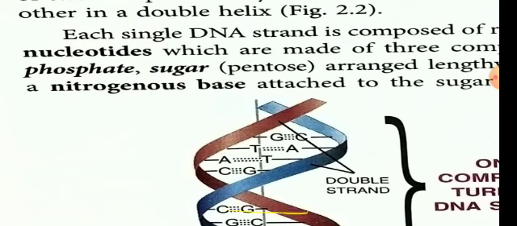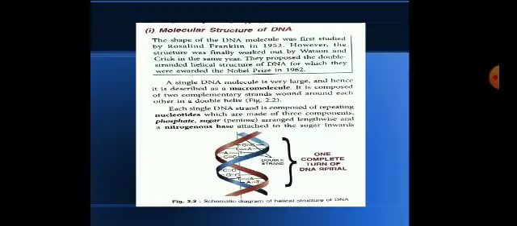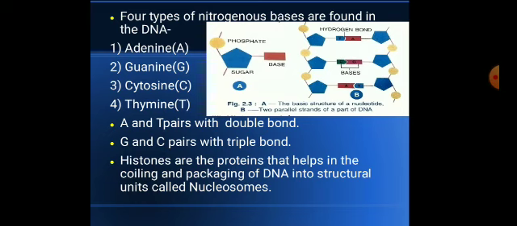You can see in this picture guanine is attached with 3 hydrogen bonds to cytosine, and thymine pairs with 2 hydrogen bonds with adenine. They are complementary to each other.